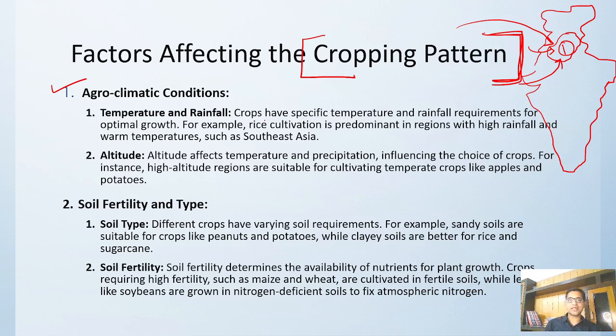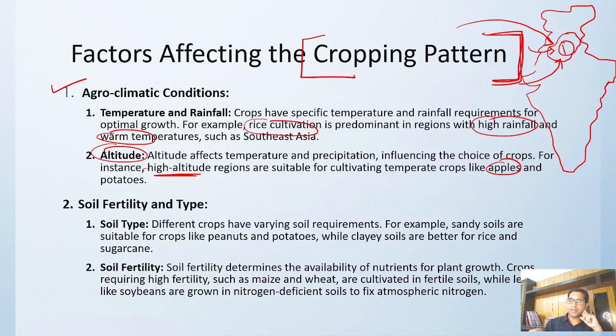If we go for rice cultivation, rice has to be cultivated where high rainfall and warm temperatures are there. It cannot be cultivated at a place where we have a cold temperature, because rice is a water intensive crop. Then altitude, height also matters, like at what height what type of crop grows. That also influences the choice. At higher altitude, conditions are suitable for cultivation of apples and potatoes, and similarly other things.